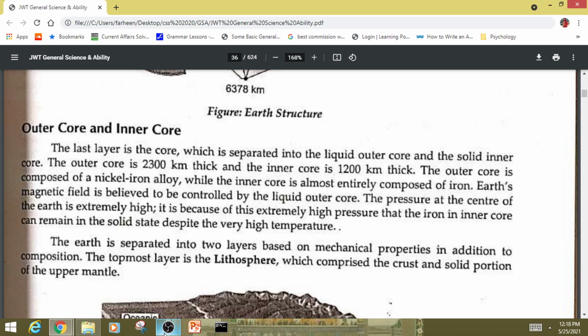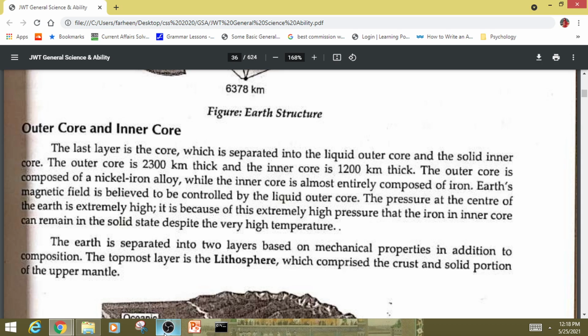Earth's magnetic field is believed to be controlled by the liquid outer core. The pressure at the center of the Earth is extremely high. It is because of this extremely high pressure that the iron in the inner core can remain in the solid state despite the very high temperature.